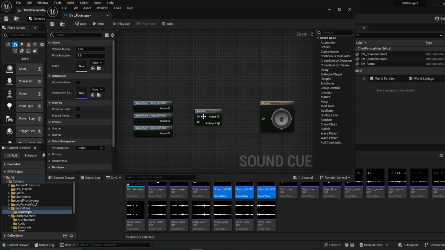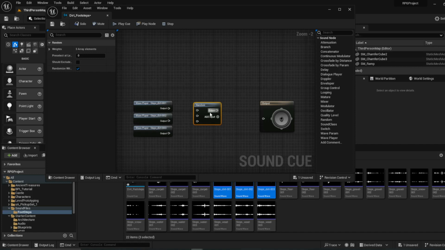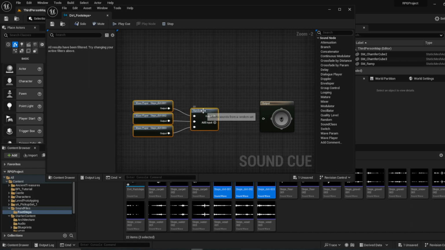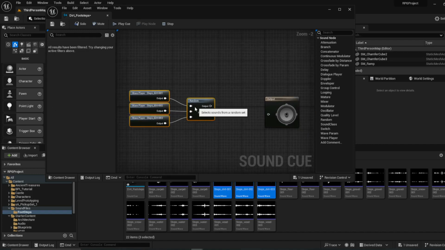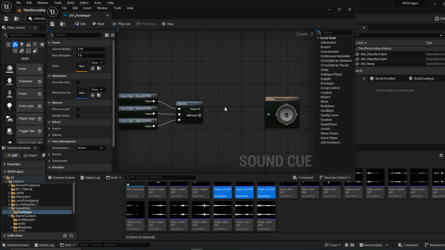Let's do multiple. So you'll want to add as many inputs as you have sounds. This is pretty much unlimited. So if you have more sounds than me, then you can go ahead and just put as many in there as you want.